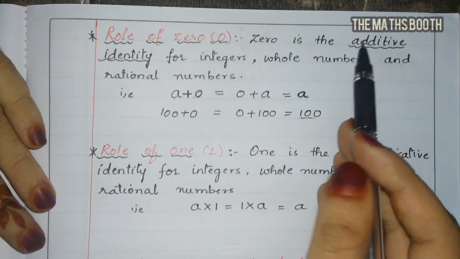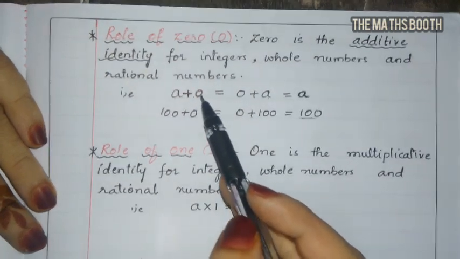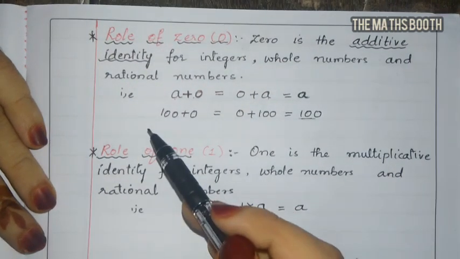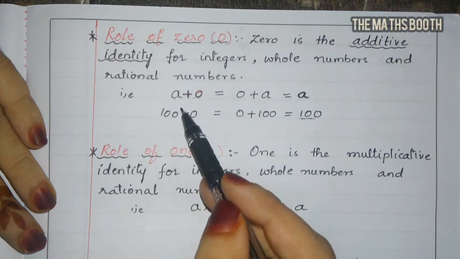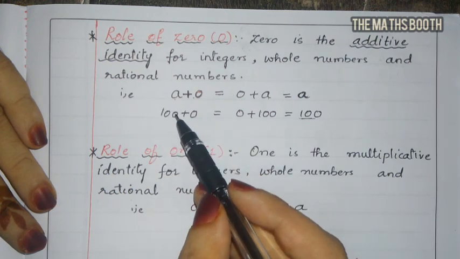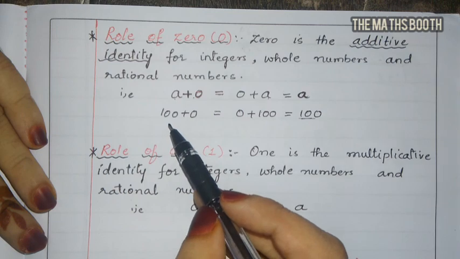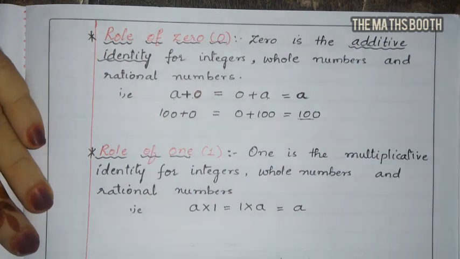Why? Because if we add anything to 0, we'll get the same thing. कौन से भी नंबर को हम लोग 0 से ऐड करेंगे तो वही नंबर मिल जाएगा. So it is called additive identity.